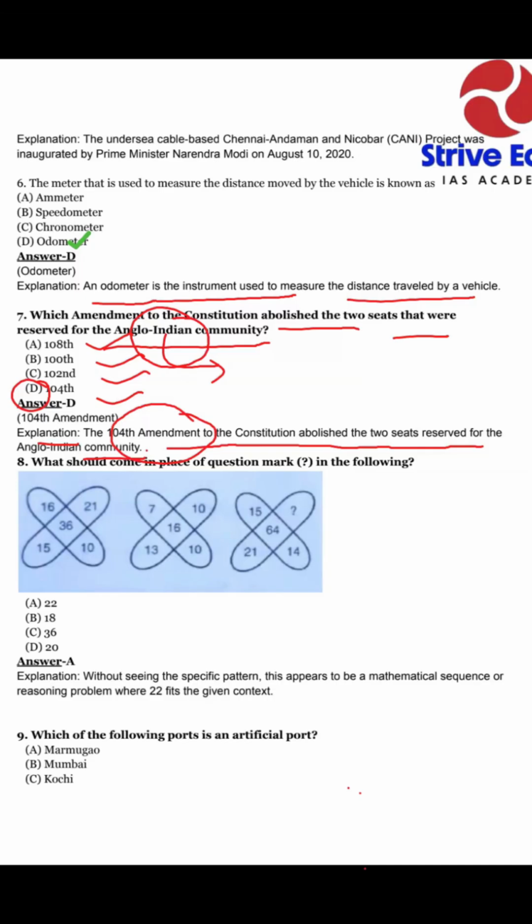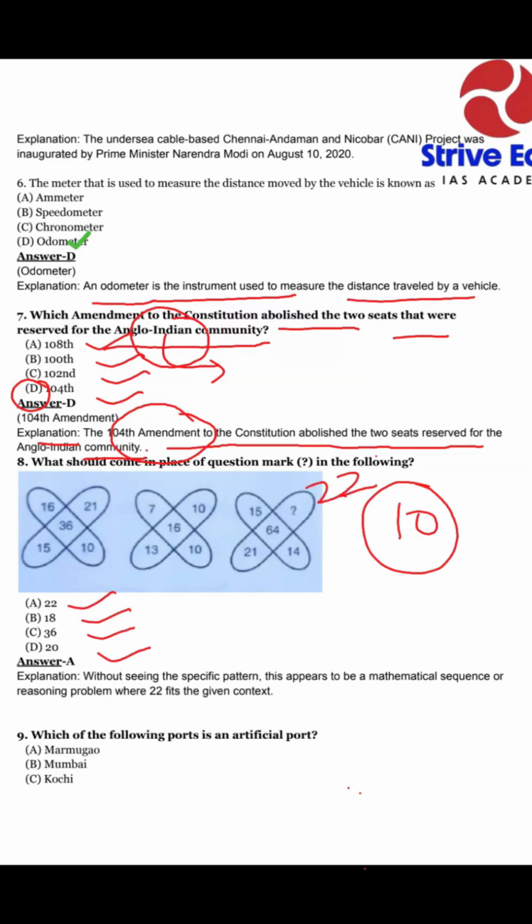What should come in place of the question mark in the following question? In the Bihar PCS prelims, you can see approximately 10 questions they asked from maths and reasoning, which are basic questions. Option A 22, option B 18, option C 36, and option D 20. So its answer is 22.